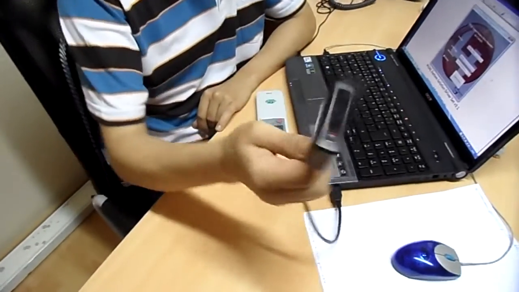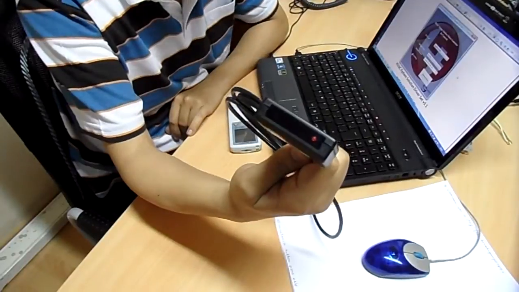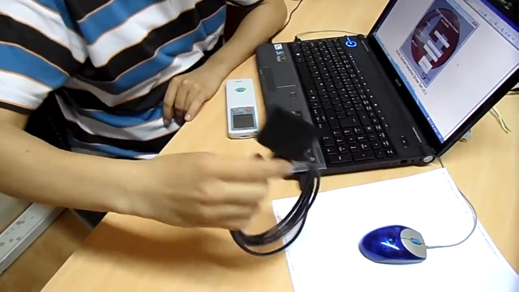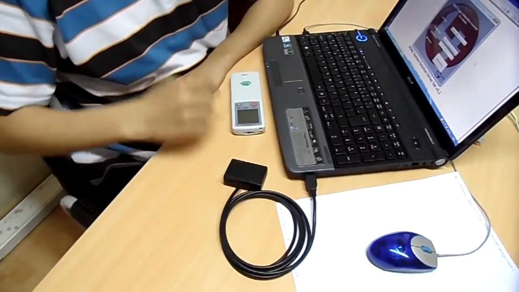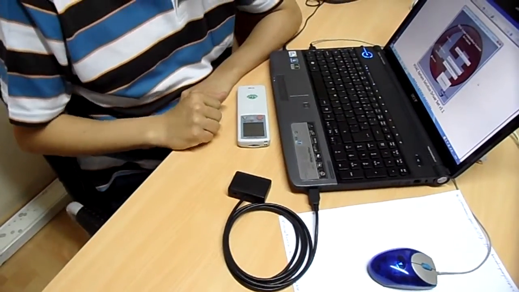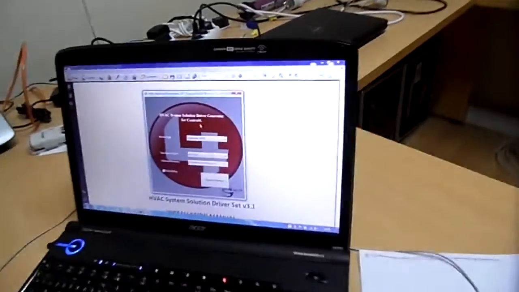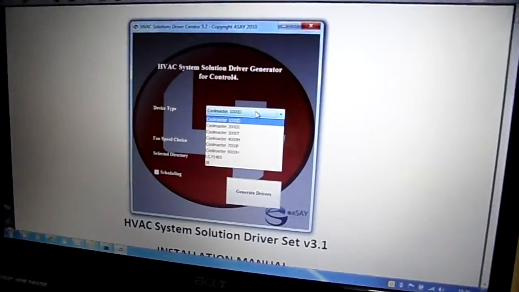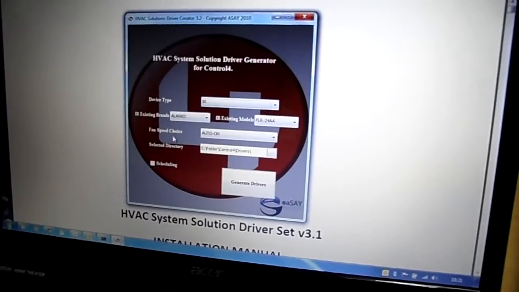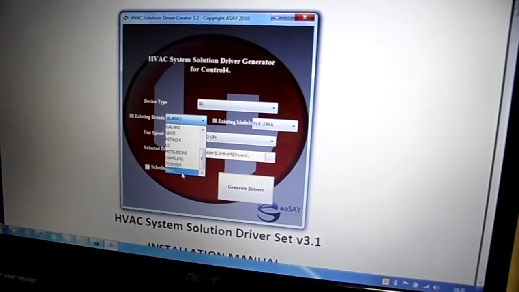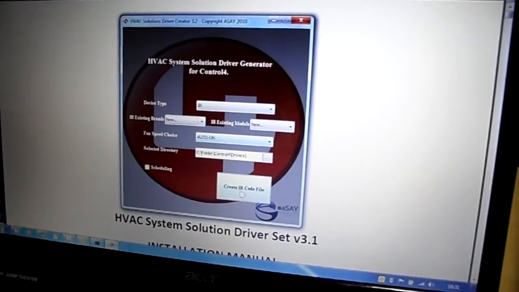You will basically need the USB UART device, which you can just purchase from the internet, and of course you will need the remote control for that HVAC unit. Once you download our software, as described in the previous videos, we have the IR option at device type, and at the end of the IR branch, we have the new one.